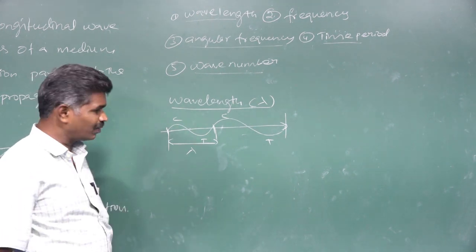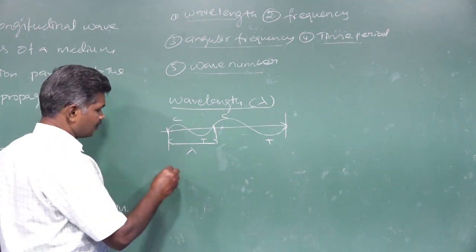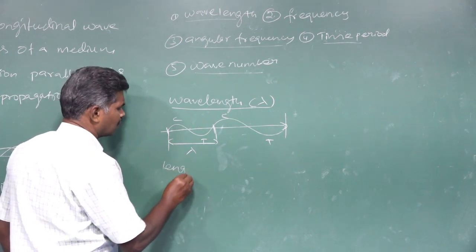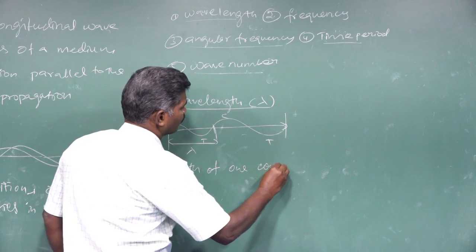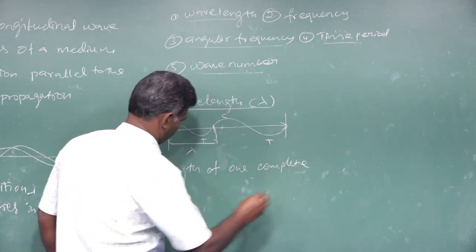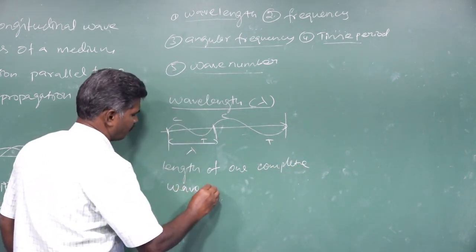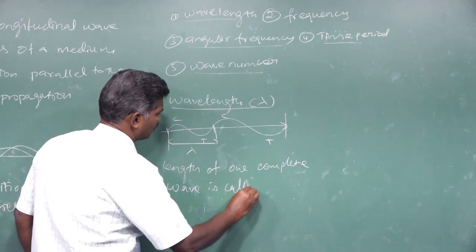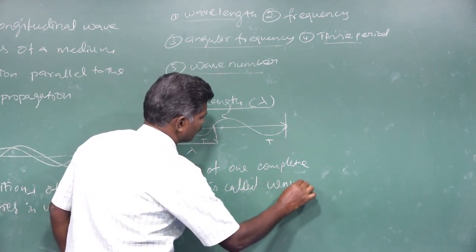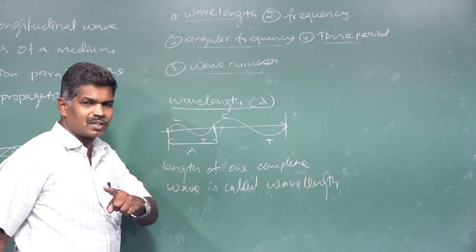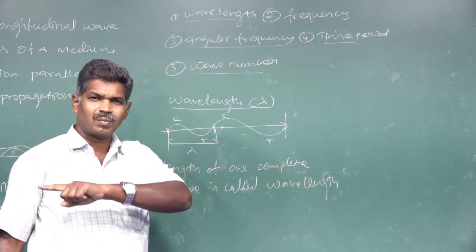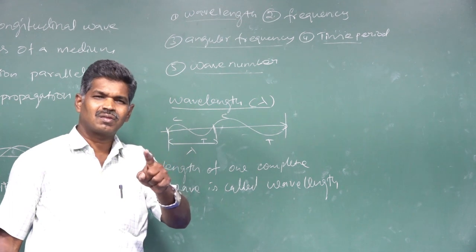The length of one complete wave is called the wavelength.